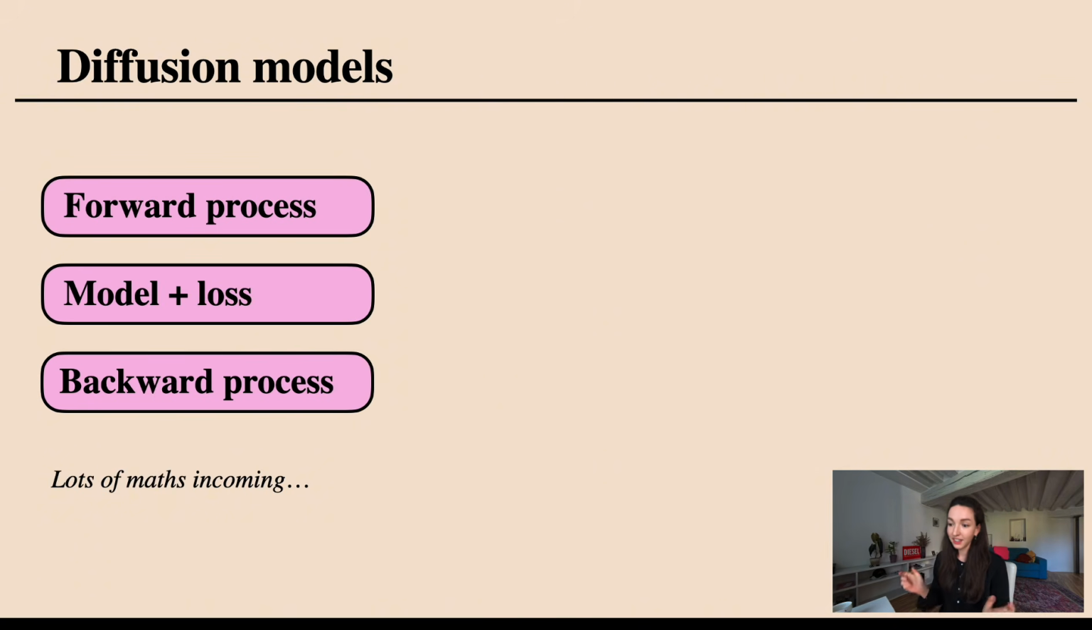Okay, so if we want to introduce diffusion models, there are a few different steps that we should discuss. There is the forward process, so how do we go from a coherent sequence of tokens to our noised sequence of tokens. Then we need to discuss the model that we use and the loss function that we use to optimize the model. And then we also need to talk about the backward process.